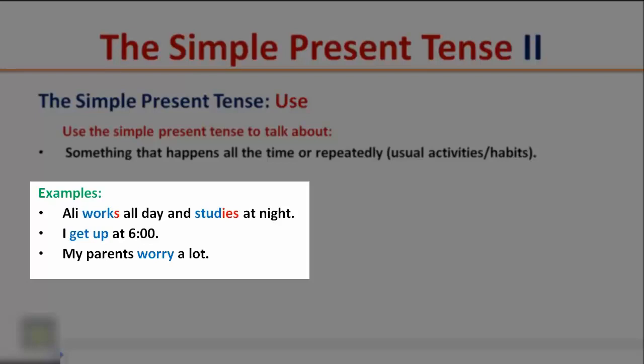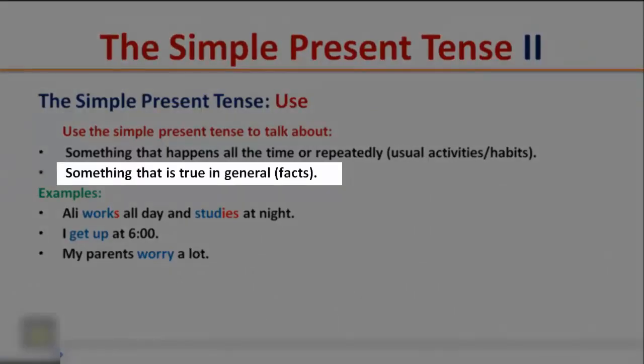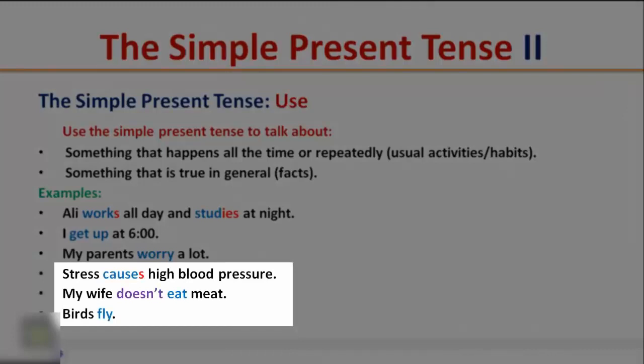I get up at 6. My parents worry a lot. Something that is true in general, such as facts. Examples: stress causes high blood pressure. My wife doesn't eat meat. Birds fly.